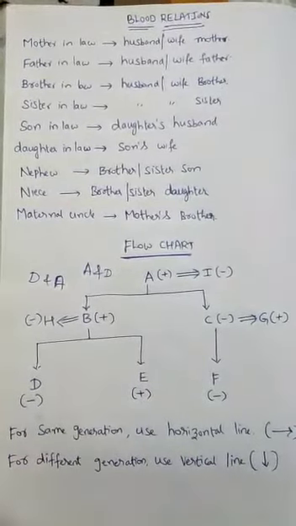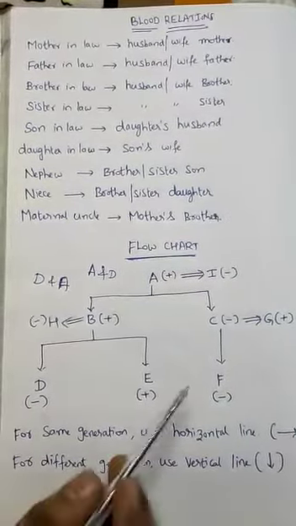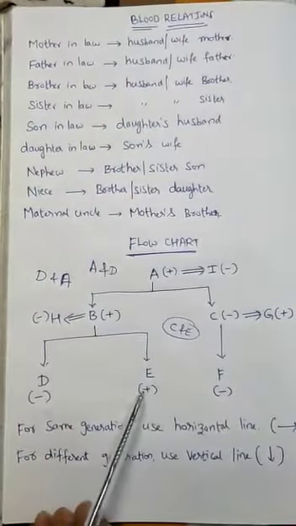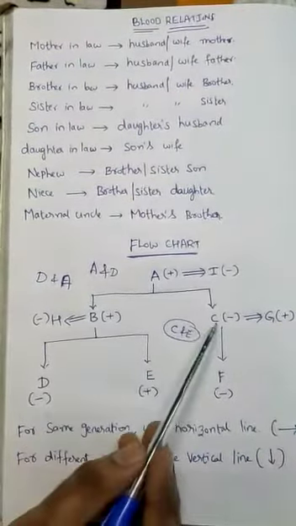Now take another example. What is the relation between C and E? C is E's father's sister. Father's sister means aunt. C is the aunt of E.